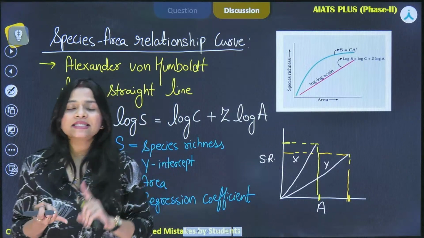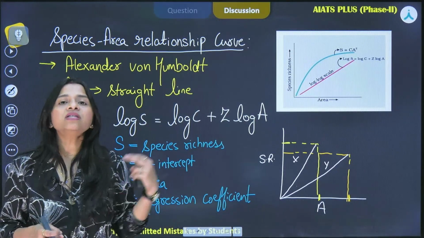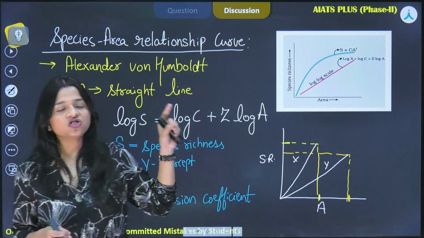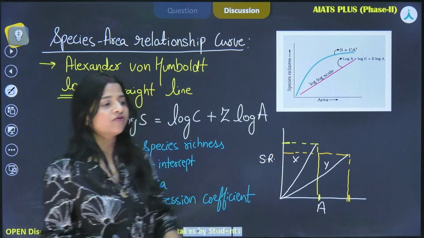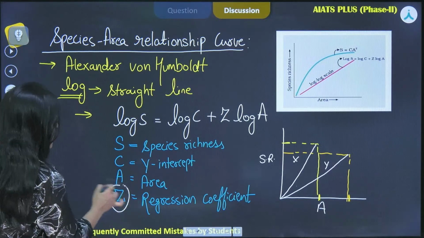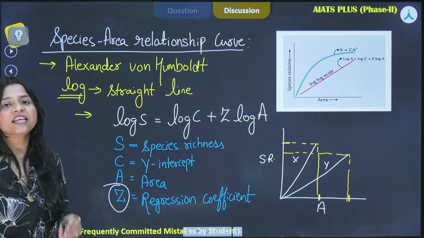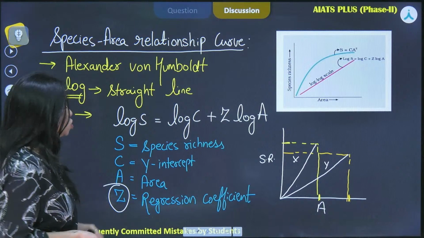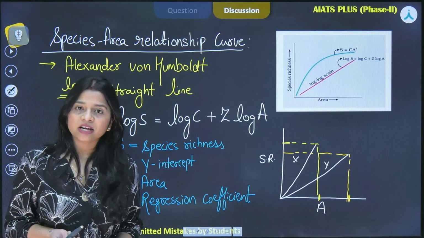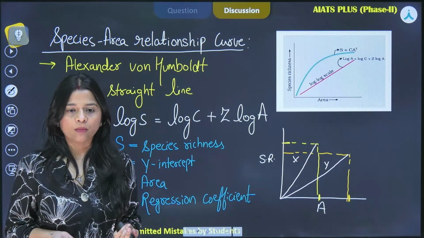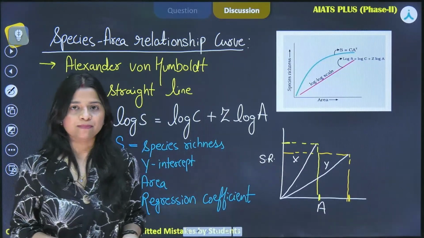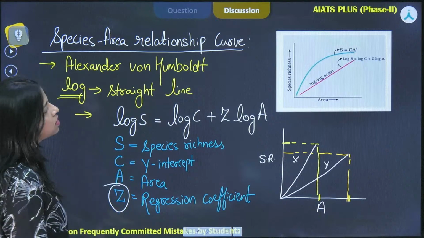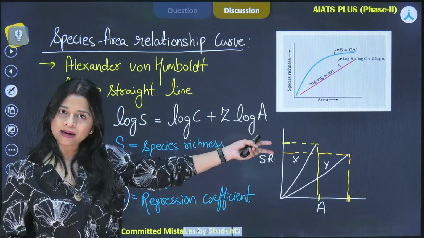So it is telling the same, that as you increase the area, species richness increases, but up to a certain limit. The slope of the line is represented by z. It is also called the regression coefficient, or the slope of regression. You can be asked in any form, right? So here we have x that is more steep. Now this is what the particular relationship is about.